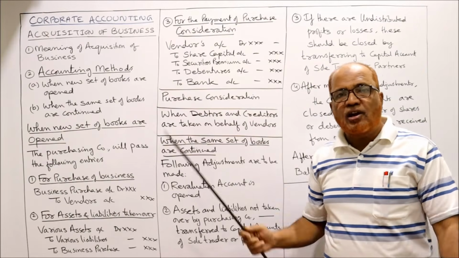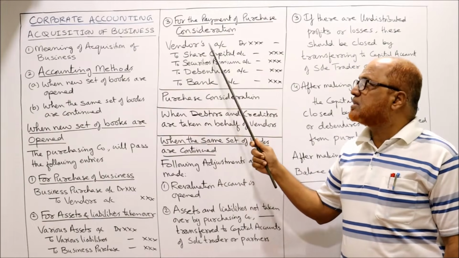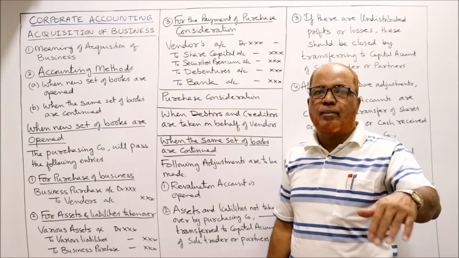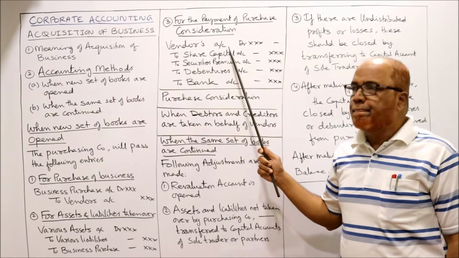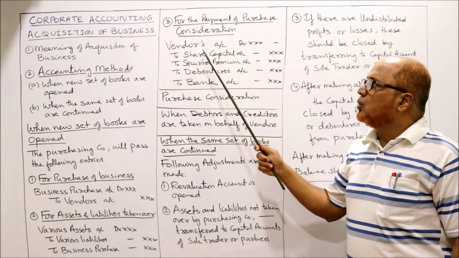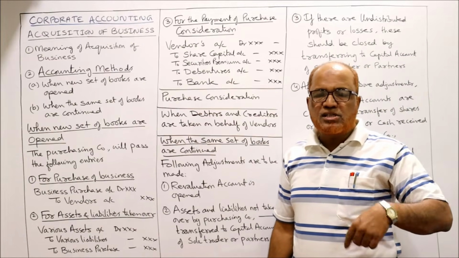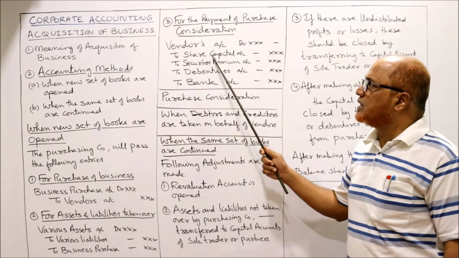So what is the journal entry for making this payment of purchase consideration? Vendor's account debtor, because the company is paying the amount to the vendor. So whatever the vendor's name is, we will write that name. Vendor's account debtor to share capital, because the company is issuing shares, so the share capital account will be created.